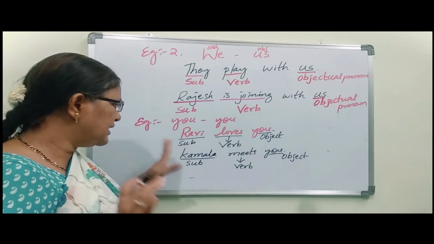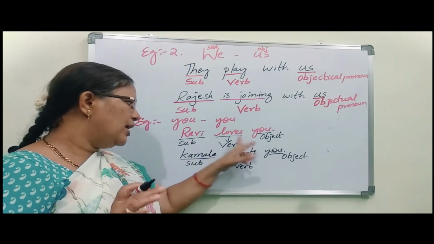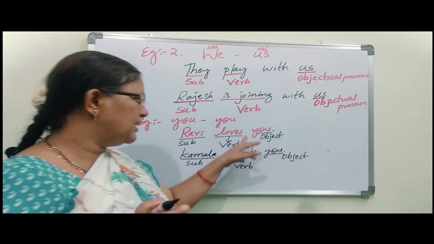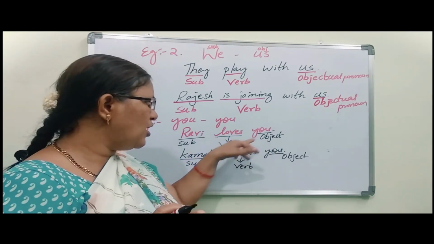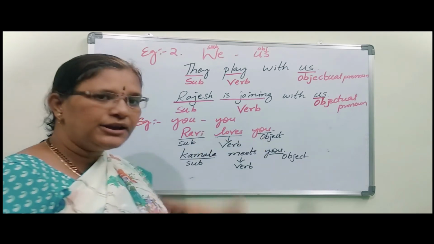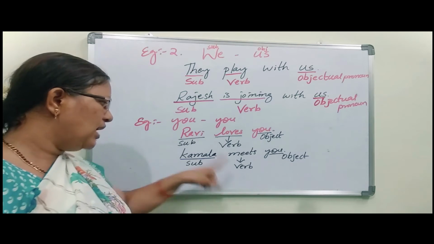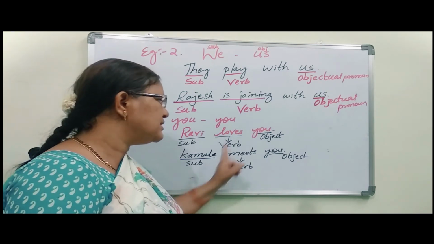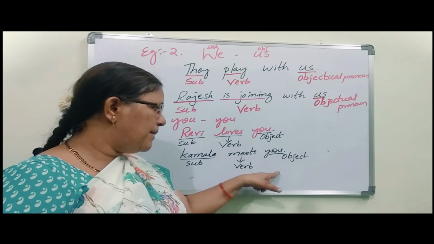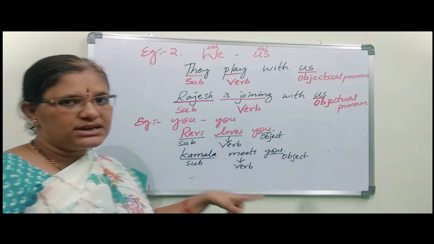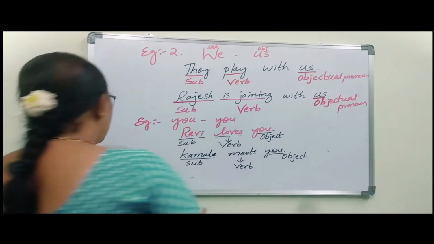Okay. So let us see the example. Ravi loves you. So Ravi, one boy, does one work, that is love. You comes under object because that work happened on you. Kamala meets you. So Kamala, one girl, does some work that is meets. To whom? You. So on which that action is affected? Happened you. So that's why you comes under object or objectual pronoun. Okay. Next.